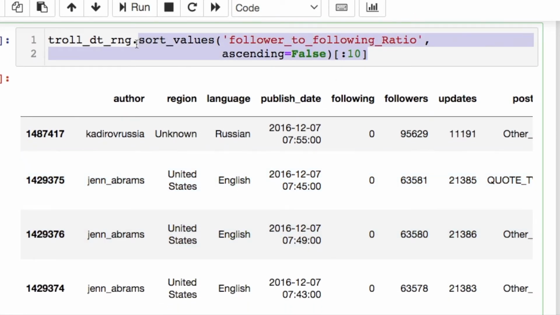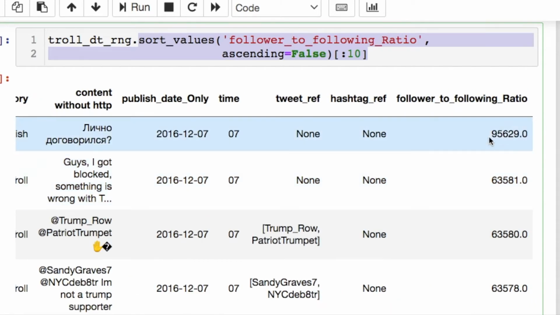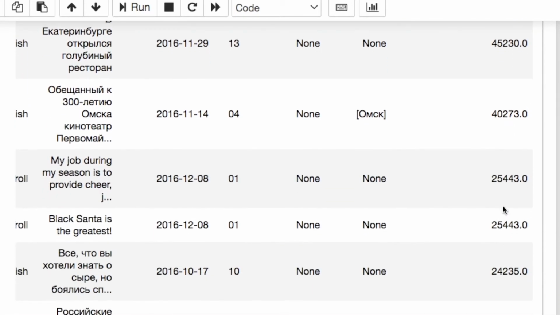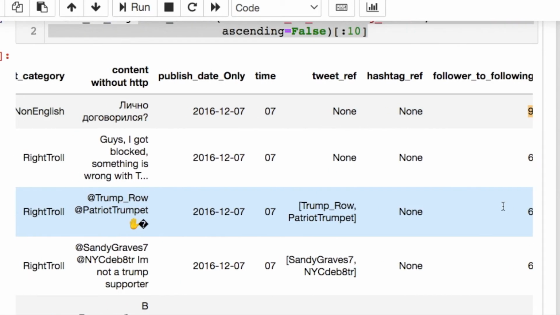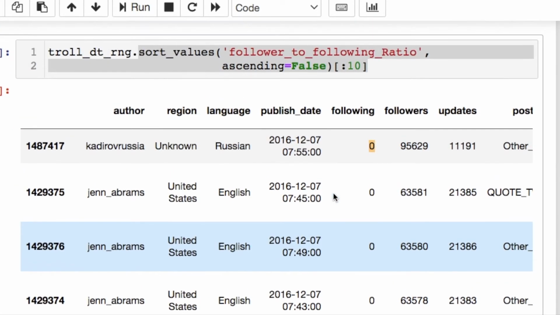I took the column of the follower to following ratio that we just built and sorted those values in descending order and took the top 10. And when we scroll over, you see this huge ratio here. All these people have a lot of followers. So we can scroll over and you can see here's the followers and here's the amount of people they follow. They don't follow anybody, so they're just tweeting out stuff or retweeting stuff. So it means that people are obviously listening to what they're saying.